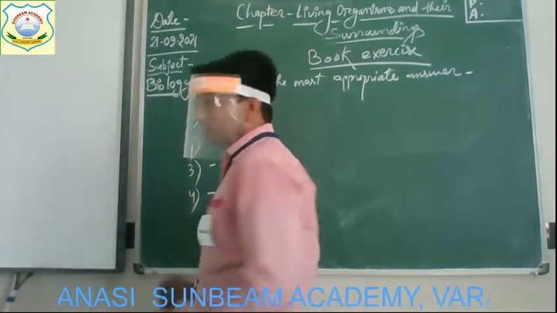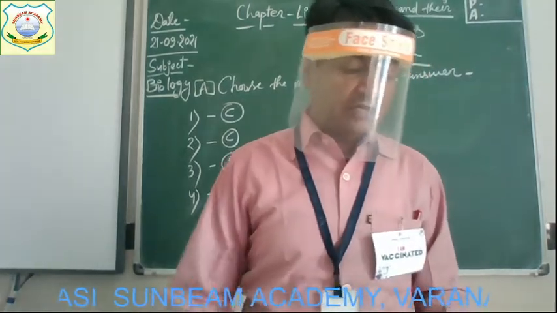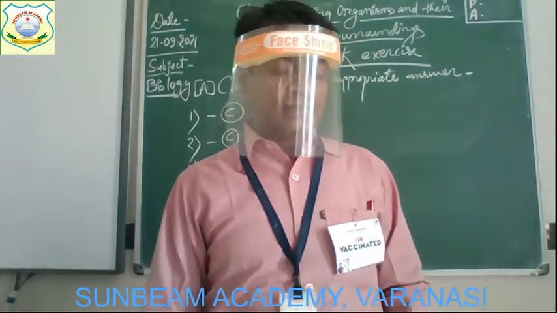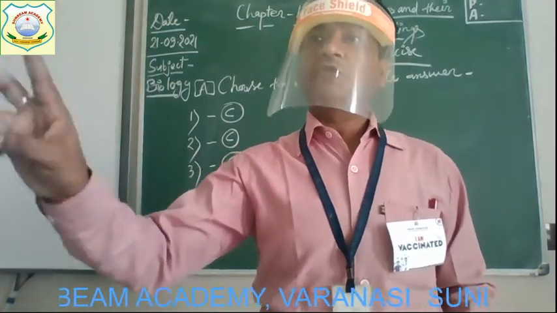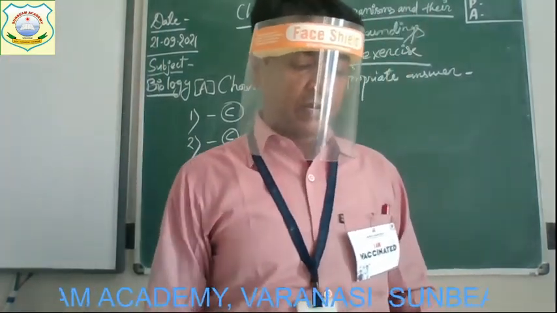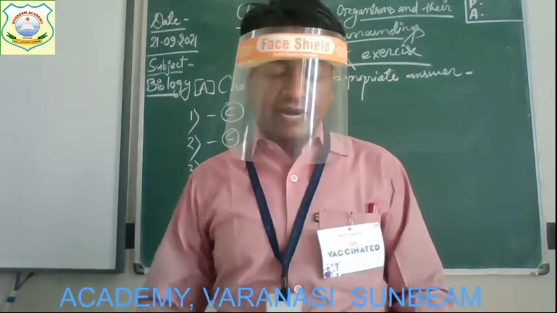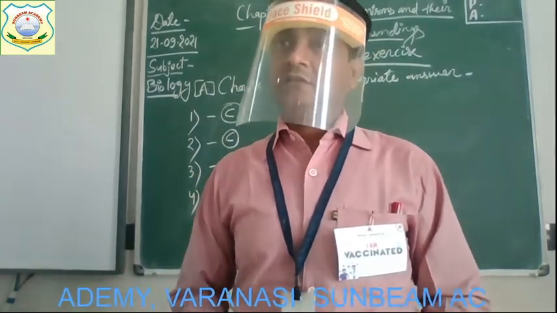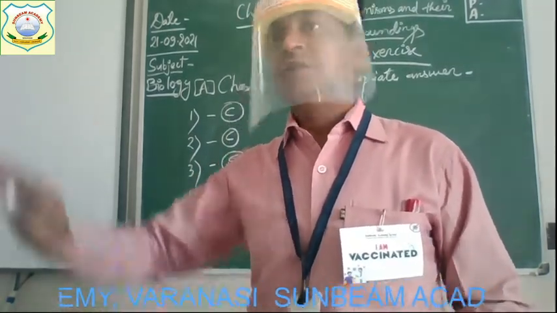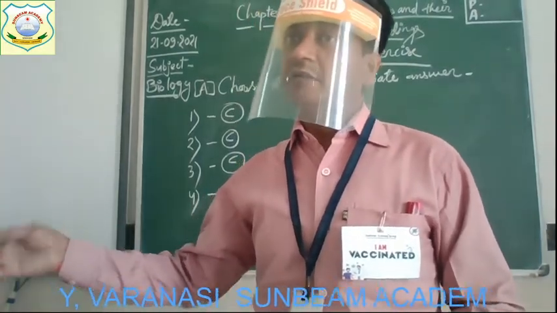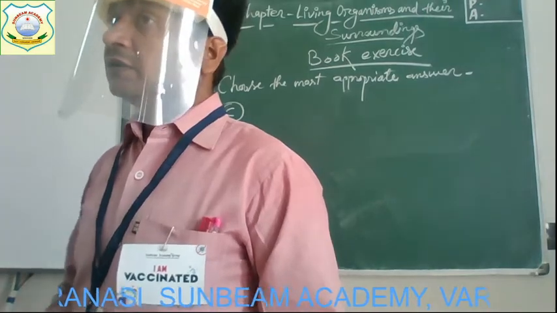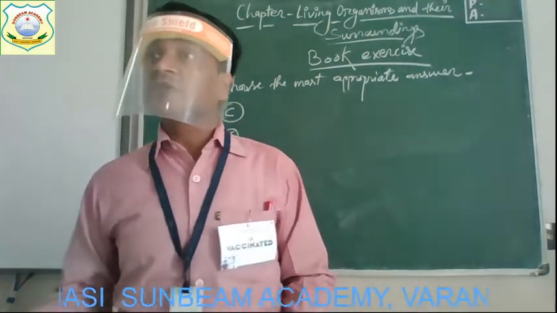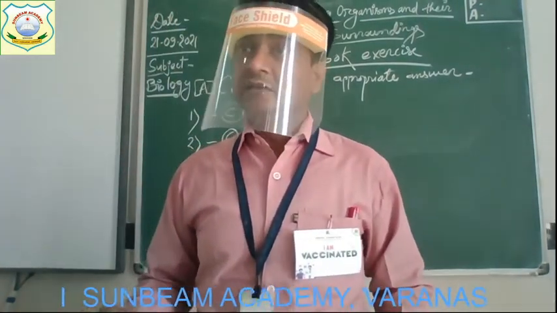Now come to question number 4, and the question is, choose the incorrect pair. Here two pairs are given in all four options and you have to select the correct one. So the first pair is cactus, desert. Cactus is the name of a plant found in which habitat? Desert habitat. Second option, germs, air. Germs are the microorganisms found mostly in air.